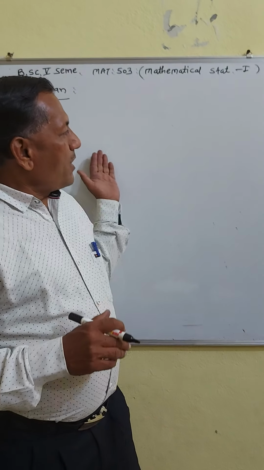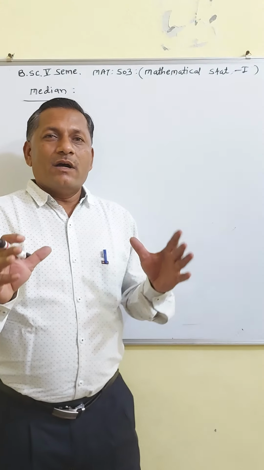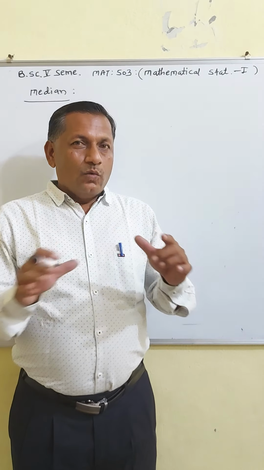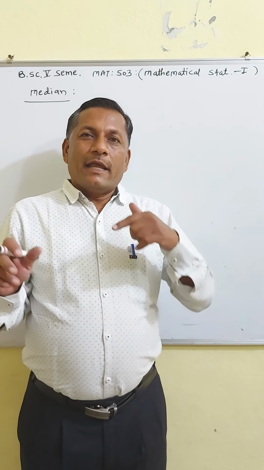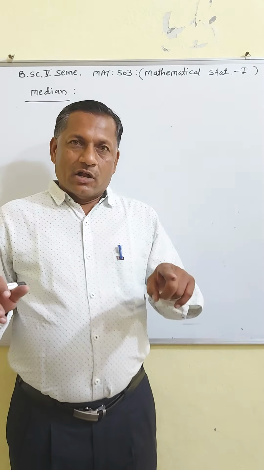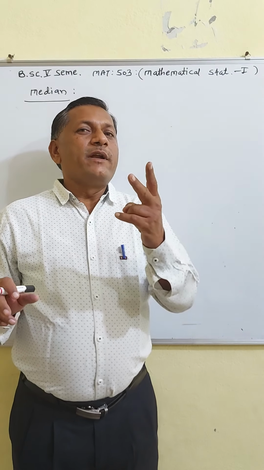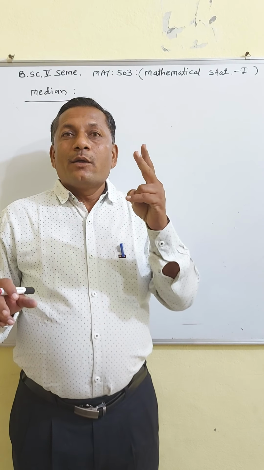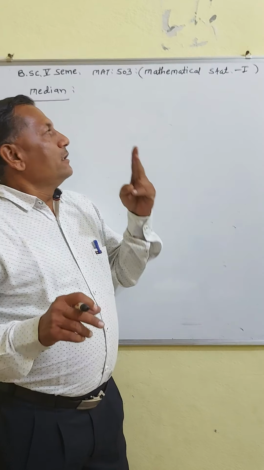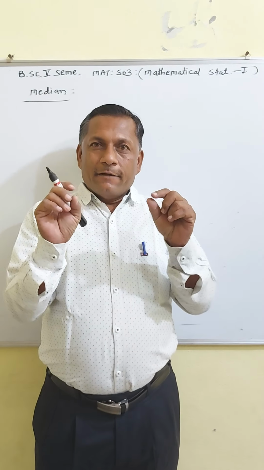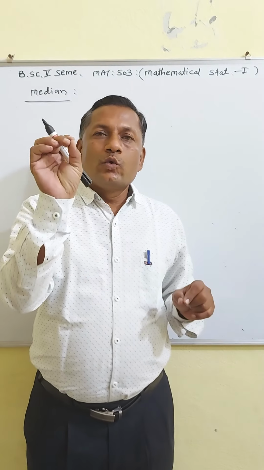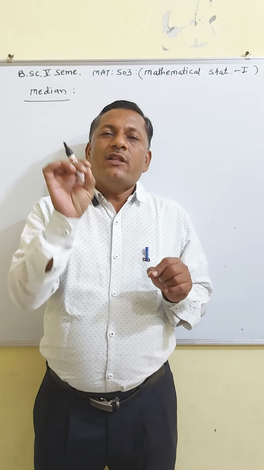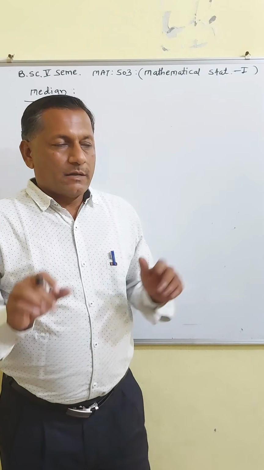If the number of observations is even, then you arrange the observations in ascending or descending order. Then there are two middle terms, and you find the median by taking the average, or arithmetic mean, of those two middle terms.